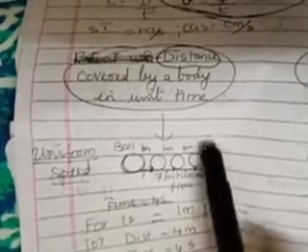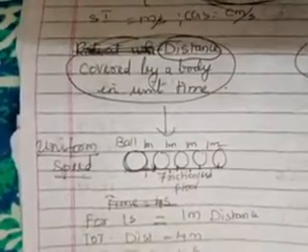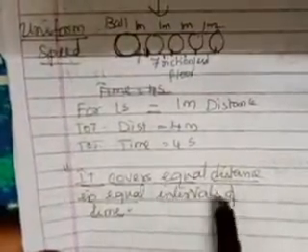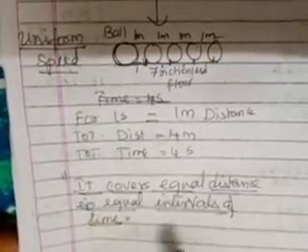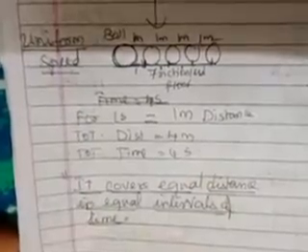So the ball, in 1 second, covers 1 meter, the next second 1 meter, the next second 1 meter, and the last second also it covers 1 meter. So for every 1 second it is covering 1 meter, or if the total distance is 4 meters, then the total time taken is 4 seconds. So the ball is covering equal distances in equal intervals of time. Whenever a body covers equal distances in equal intervals of time, it is said to be moving with uniform speed. I hope you have understood.